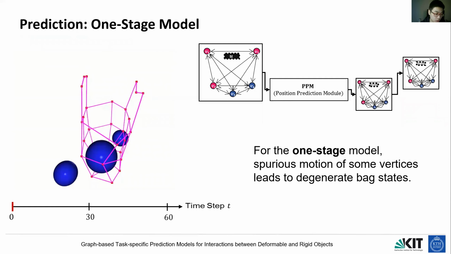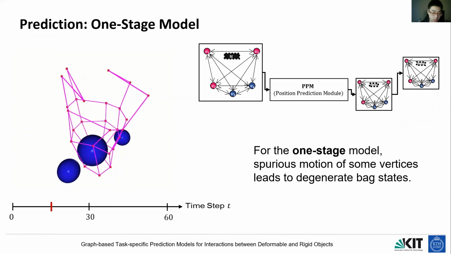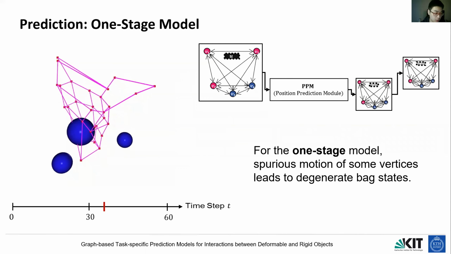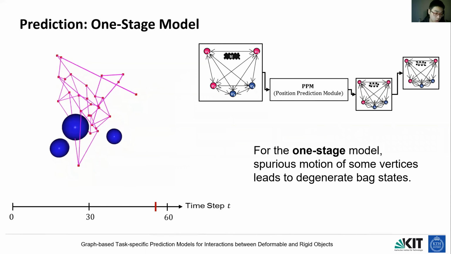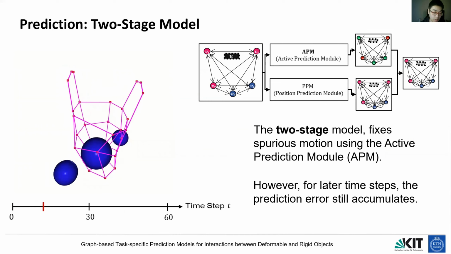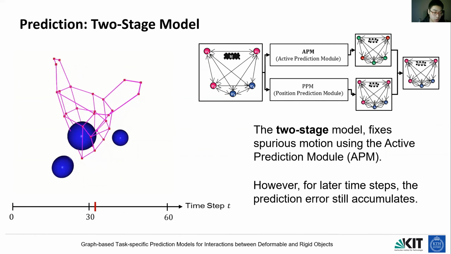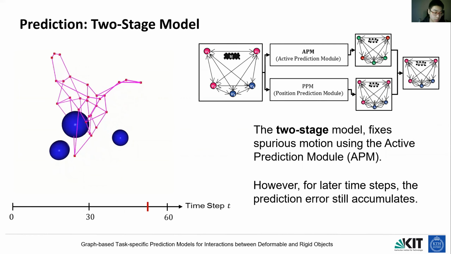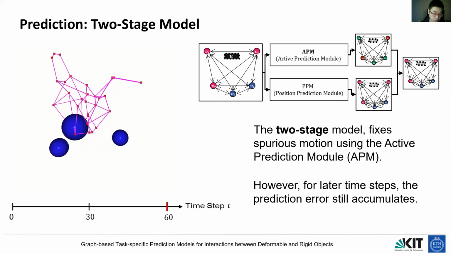In the inference stage, we have different inference models depending on how to use the modules. First, we build a one-stage model by using TPM alone. Then we build a 2-stage model by considering the APM module. APM produces a mask, and we only update the moved particles in the inference.